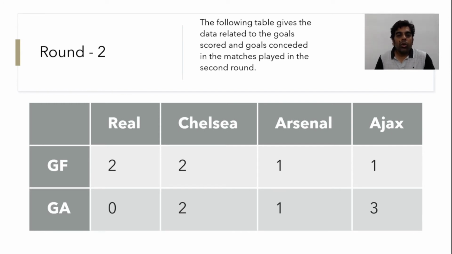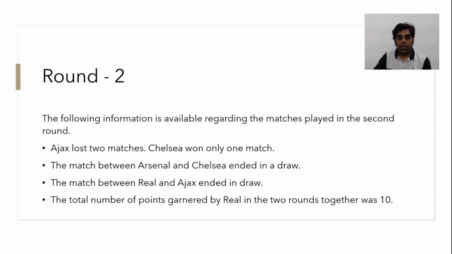So now let's go on to round 2. In round 2, it's saying that the following table gives data related to the goals scored and the goals conceded in the matches played in the second round. And then after that, there are a few statements given. So here we have 4 statements.